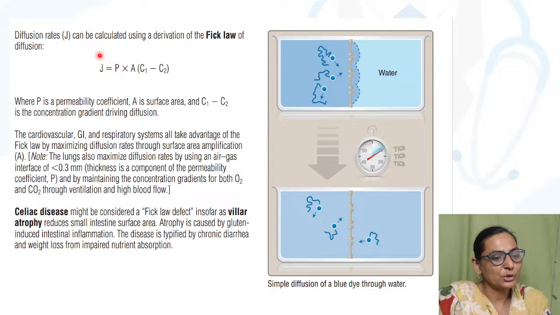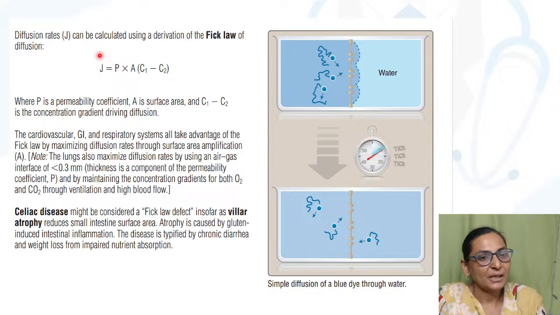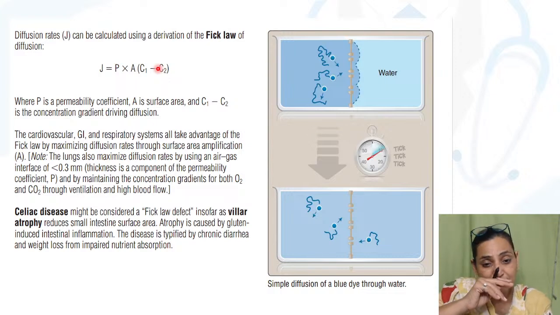Whatever book you are following, if it is P, it is the permeability coefficient; if it is D, it is the diffusion coefficient. Both depend upon the same factors. A represents the surface area of the membrane, and C1 minus C2 is the concentration gradient.